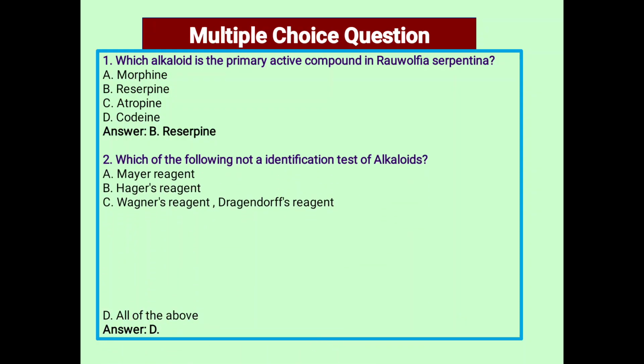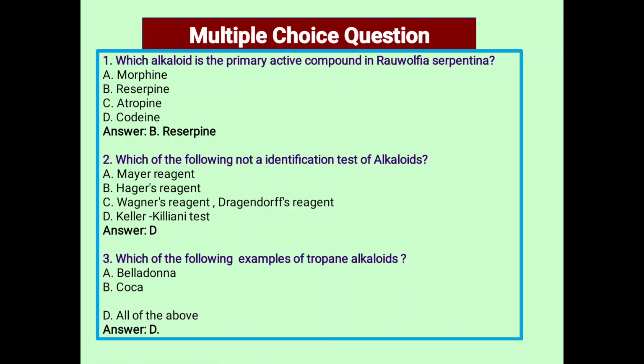Next, which of the following is not an identification test of alkaloids? Option A, Mayer's reagent, B, Hager's reagent, C, Wagner's reagent, and Dragendorff's reagent, and option D, Keller-Kiliani test. So D is the answer, the Keller-Kiliani test is the identification test for glycosides.